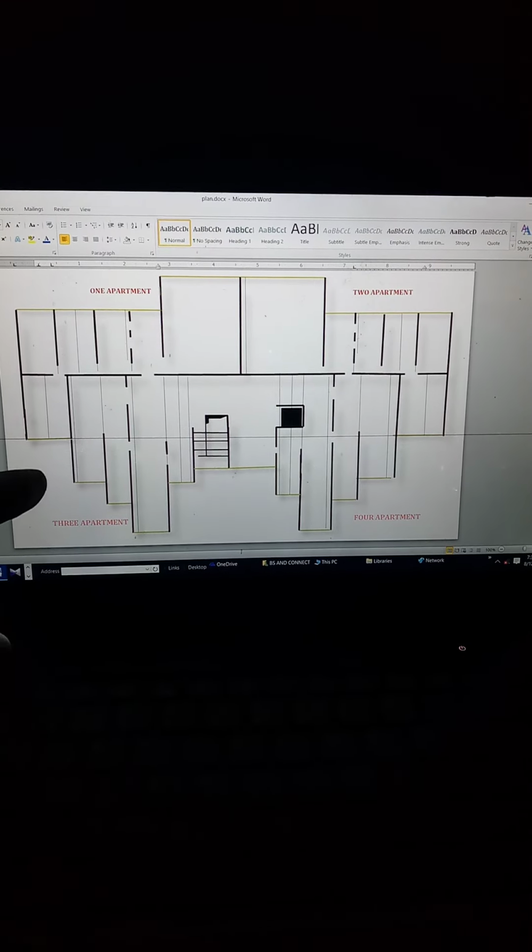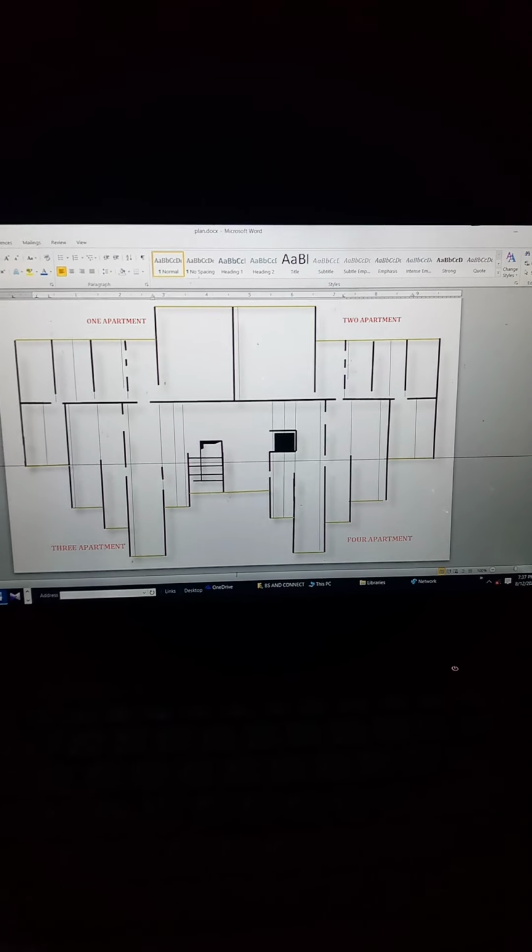As I dey say, that just give small. That just identify no more small. This na 4 apartments. As you dey see, this na one apartment, 2 apartments, 3 apartments, 4 apartments.